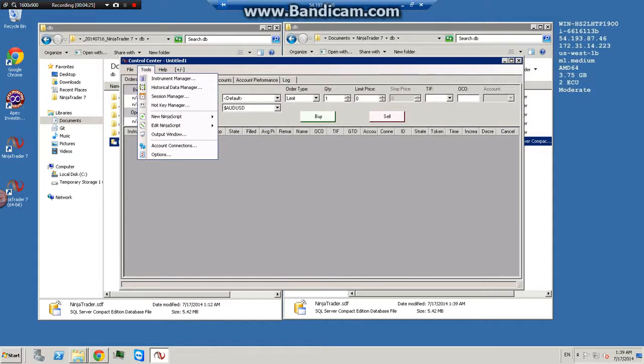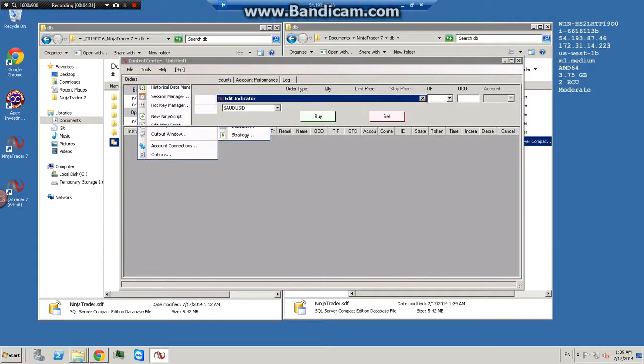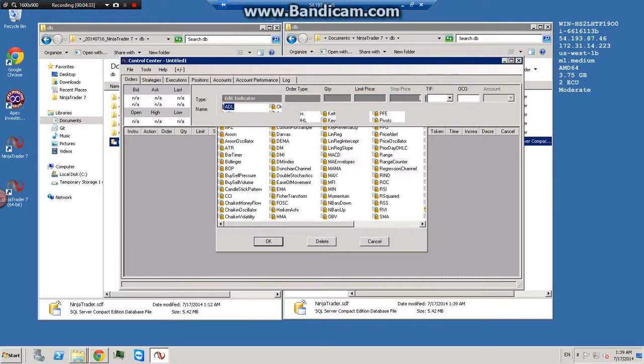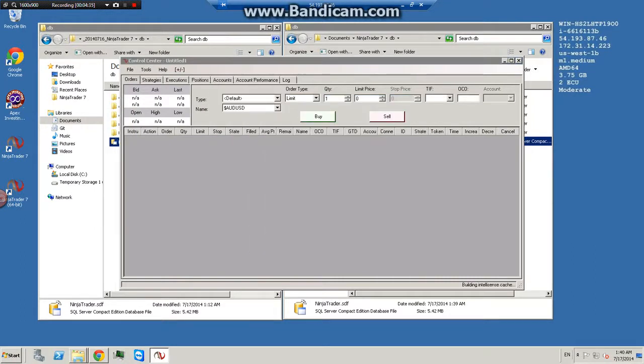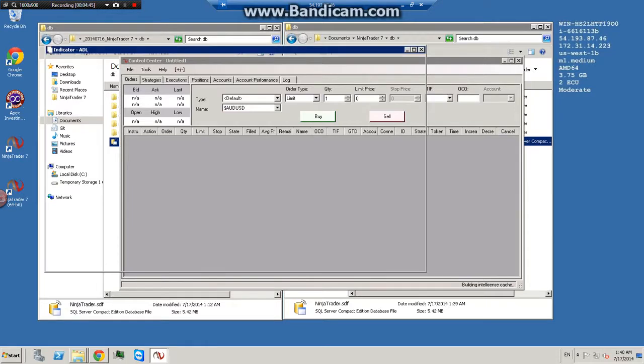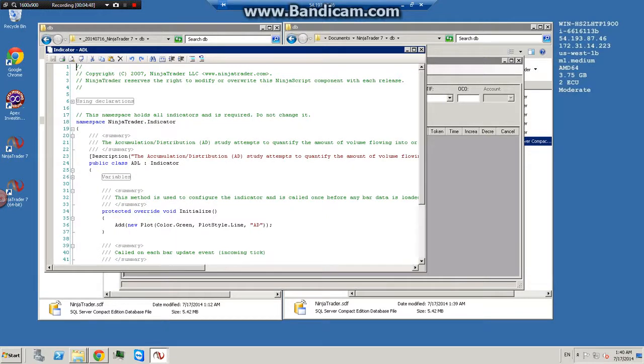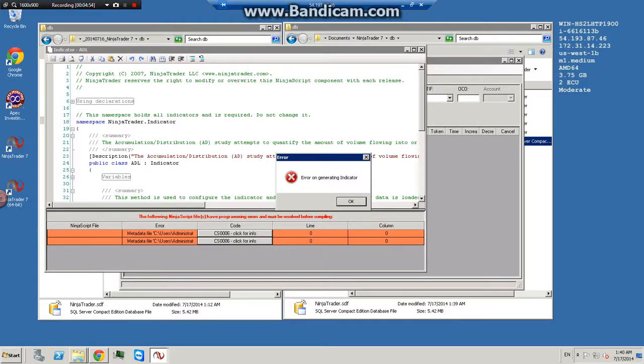Click Tools, and then Edit NinjaScript, and then Indicator. Any of these will do. This is the compile button here. When you click it, you'll get some errors, and the errors tell you what you need to do.